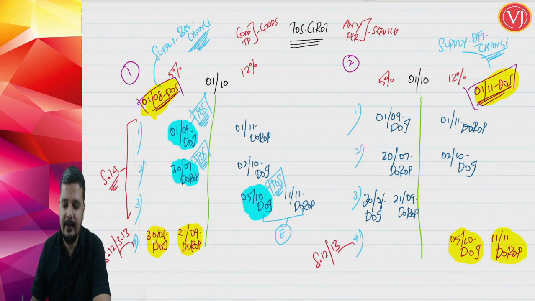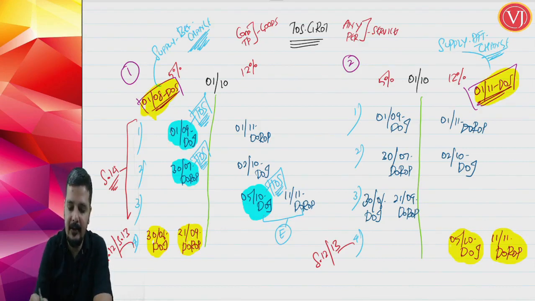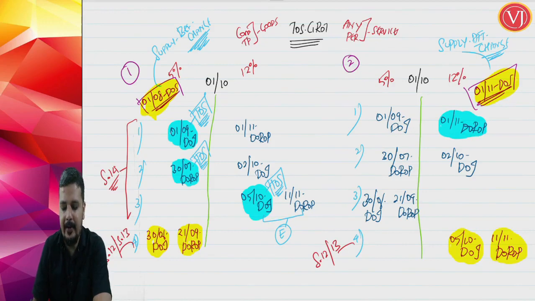Now friends, in this case, understand that you are going to give the weightage where 2 events are there. So in the first case, where supply is after change, what is also after change is date of receipt of payment. So date of receipt of payment will be the time of supply. In the second case, where supply is after change, date of invoice is also after change. So date of invoice will be the time of supply.